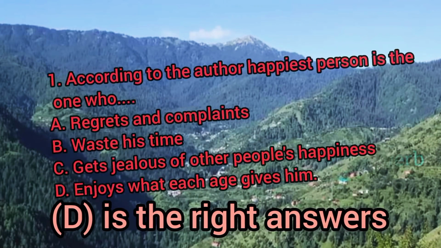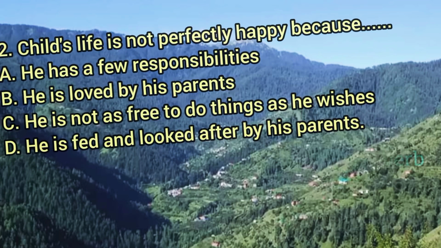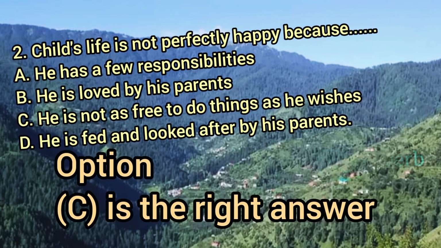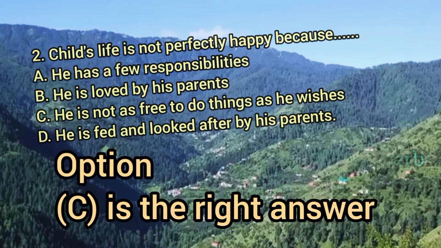Next one, child life is not perfectly happy because he has a few responsibilities. He is loved by his parents. He is not as free to do things as he wishes. He is fed and looked after by his parents. Yes, the question was child life is not perfectly happy because why? Because he is not as free to do things as he wishes.